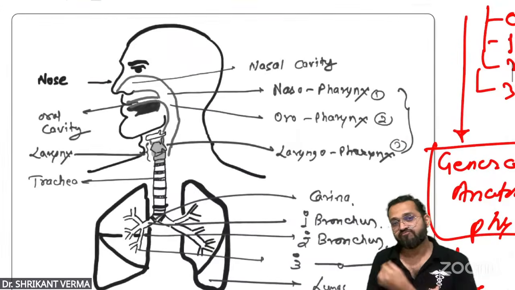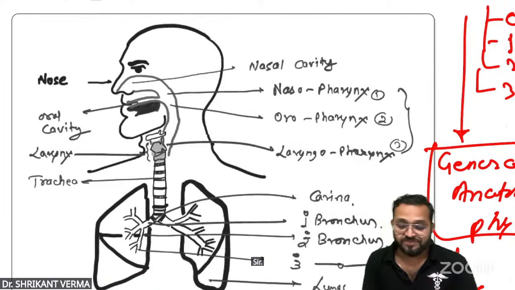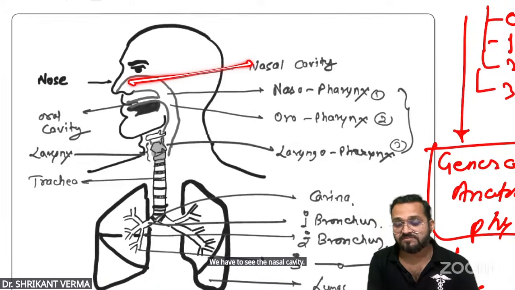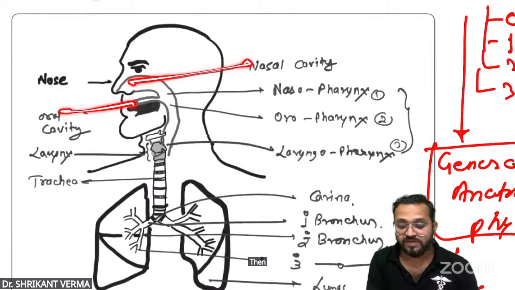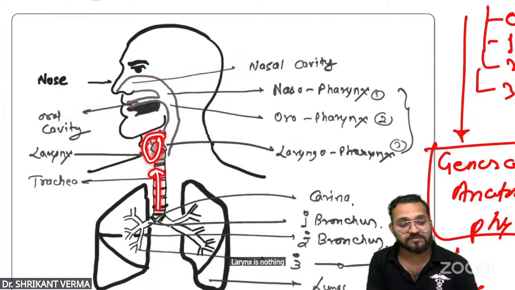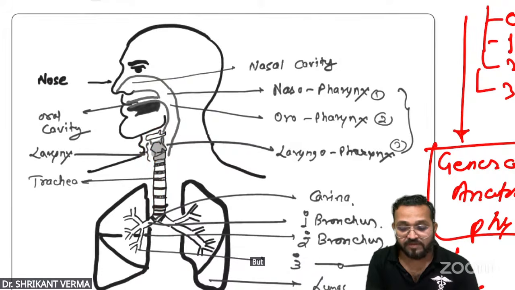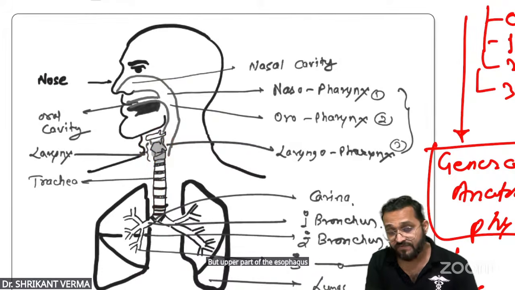Sir, we have to see the nasal cavity. Then this is the oral cavity. Here is the larynx. Larynx is nothing, it is the upper part of the trachea. But the upper part of the esophagus is known as the pharynx.